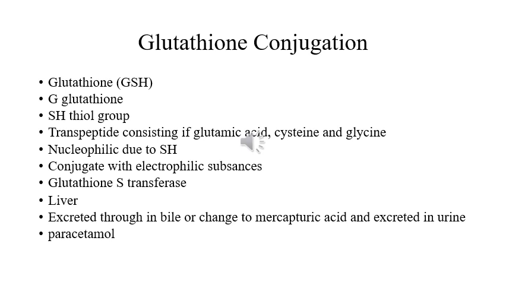The glutathione conjugate, due to its high molecular weight, is excreted as such in the bile, as we have discussed that larger conjugates are removed from the body via bile. Or it is further metabolized to form mercapturic acid, and if the mercapturic acid is formed, that is another conjugate, then it is excreted in the urine.